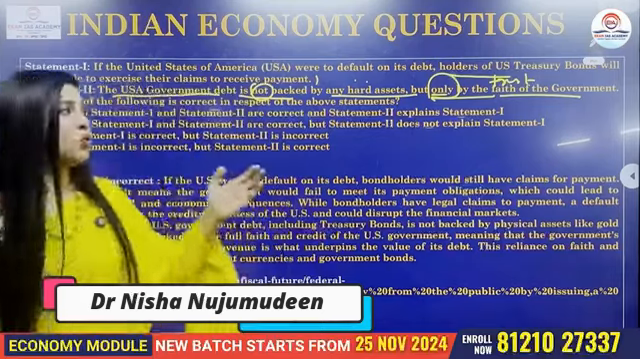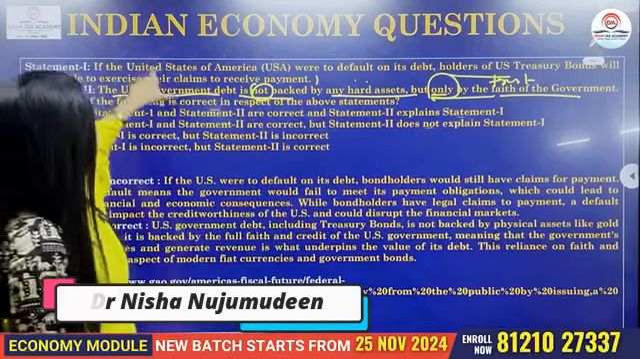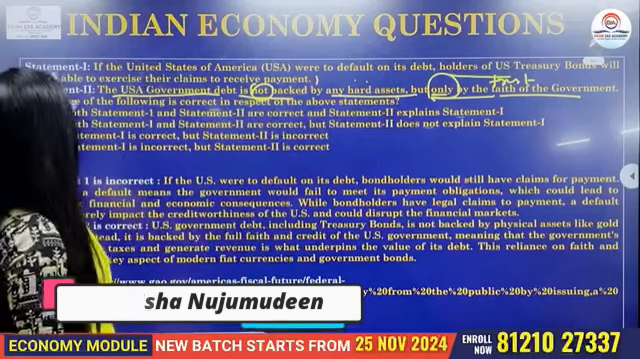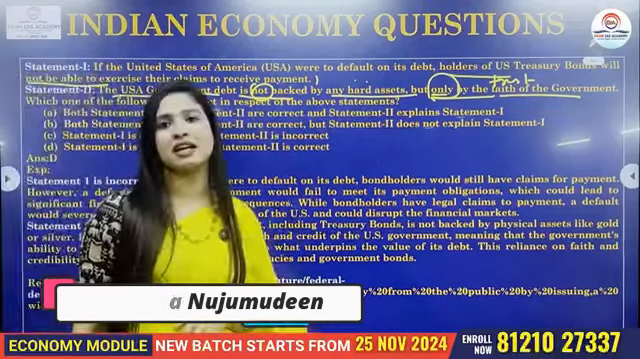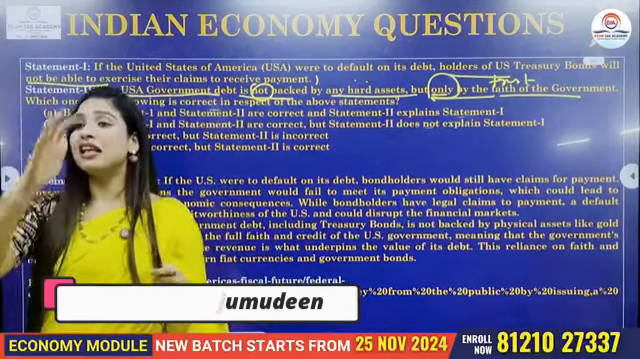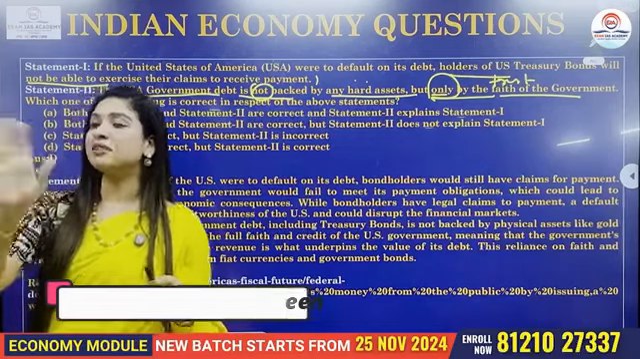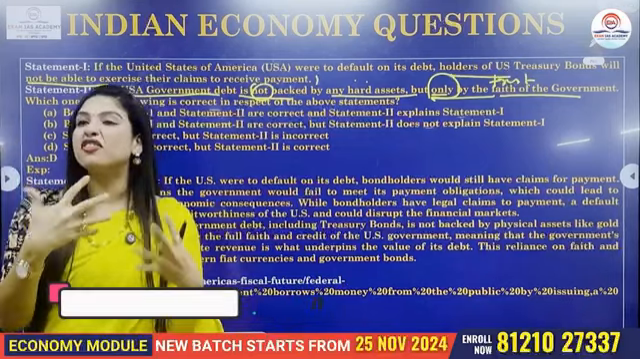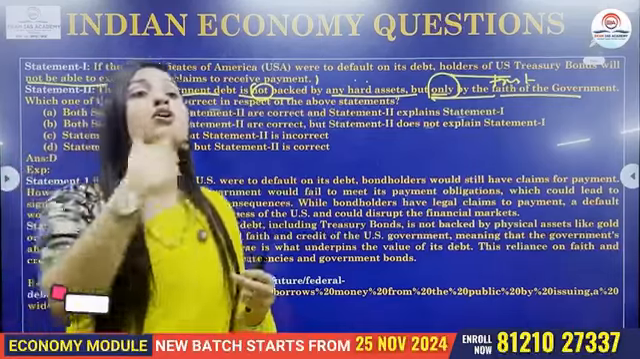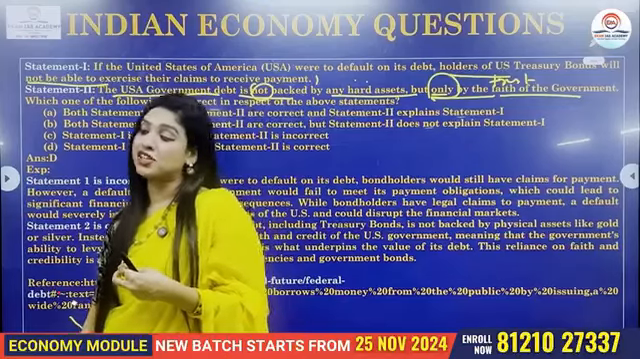And now, moving on to the first one. We cannot say that if the USA were to default on debt, then the bond holders will not be able to exercise their claim. It's not the case. They can actually what? They can still have a claim for their payment. Now, the meaning of default here is that the government may fail to pay what? Its payment obligations, or meet its payment obligations.